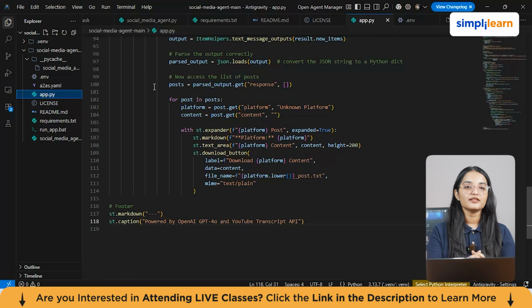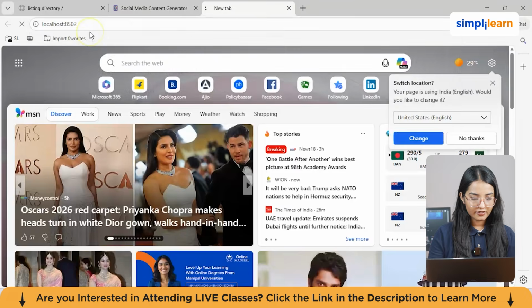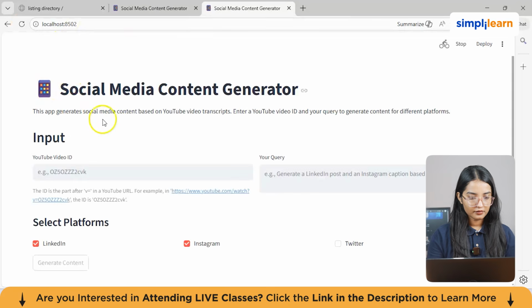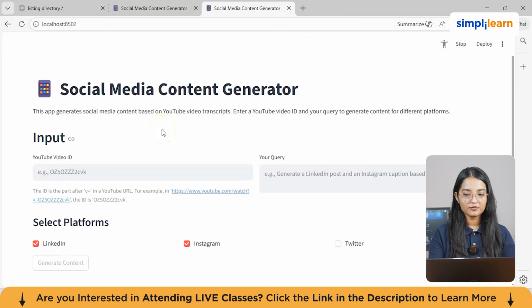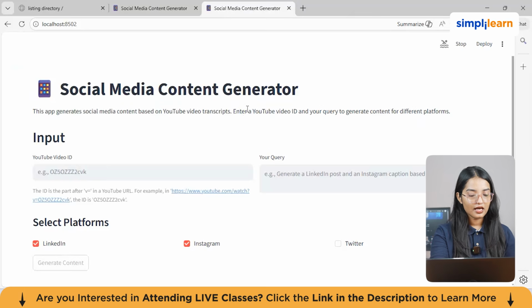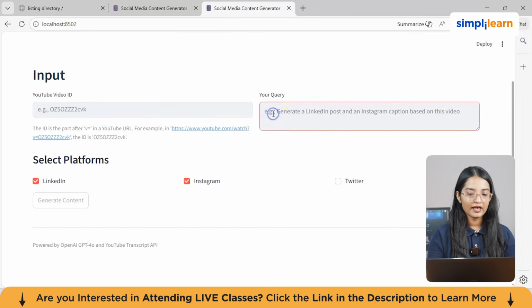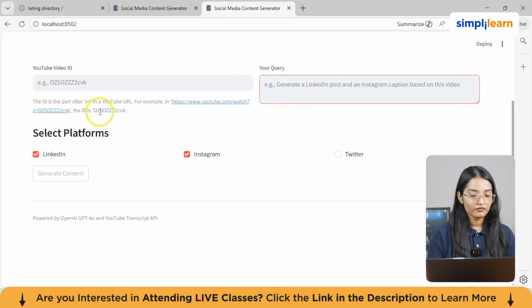Now let's move on to our final step, which is to run this project which we have created. So just enter this localhost address and just click on enter. As you can see, our project has been done and this is the output. Social media content generator. This app generates social media content based on this, you have to just enter your YouTube video ID from here, your query like generate a LinkedIn post or Instagram caption for this video ID, whichever you have mentioned. And you can also select your platforms from here.